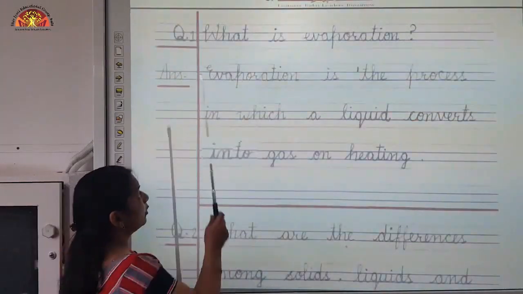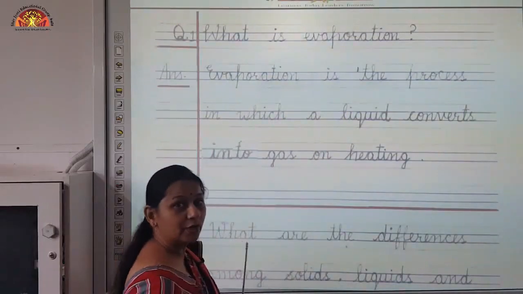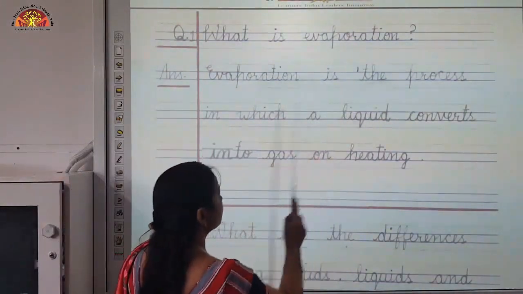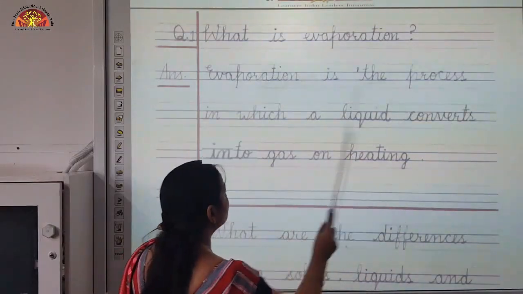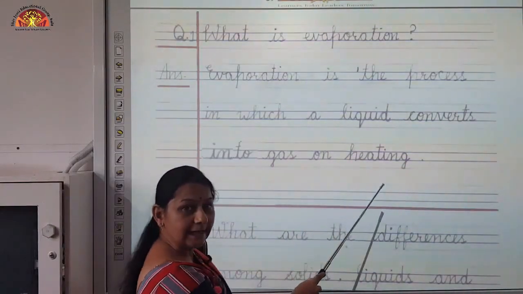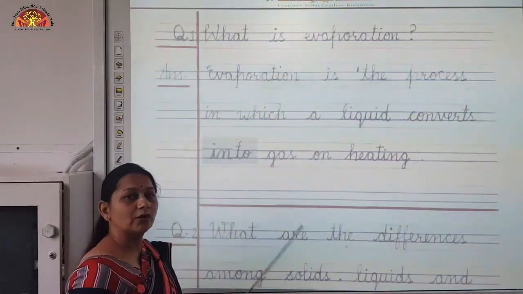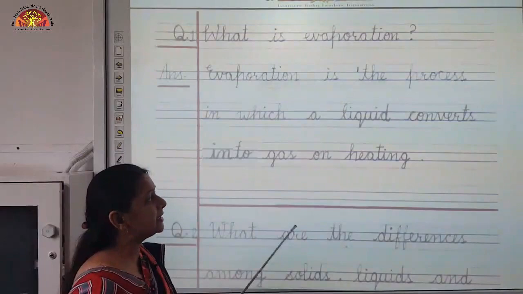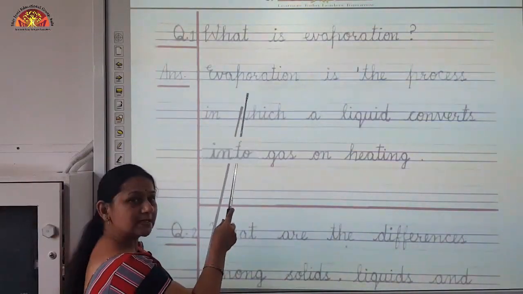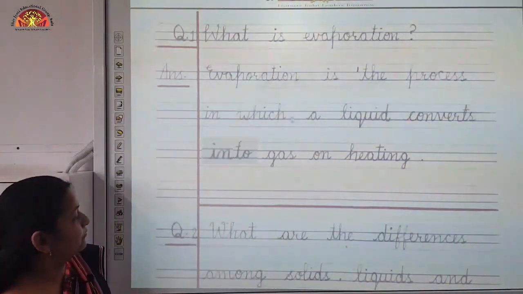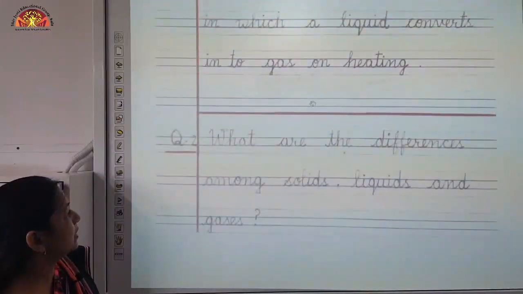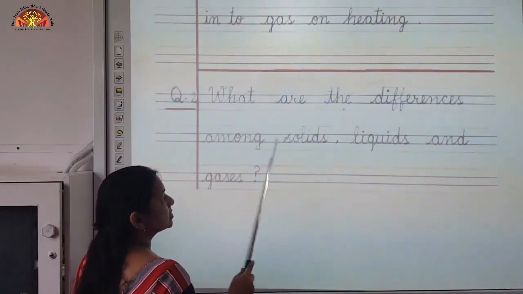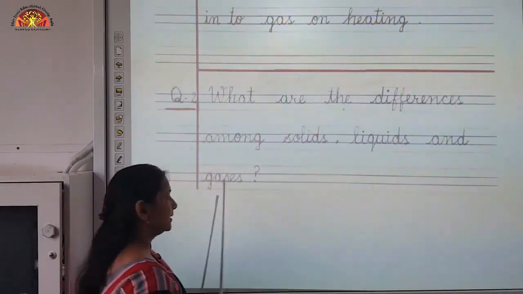Next we have question number 1. What is evaporation? Evaporation is the process in which a liquid converts into gas on heating. When we heat liquid, what happens? It converts into water vapors or steam, and this process is known as evaporation.